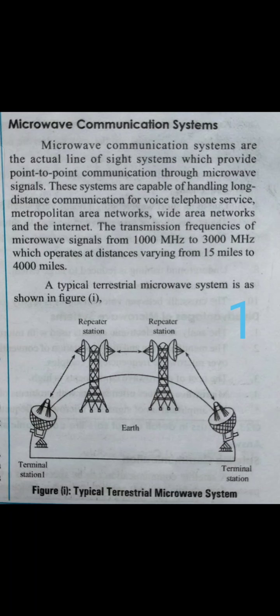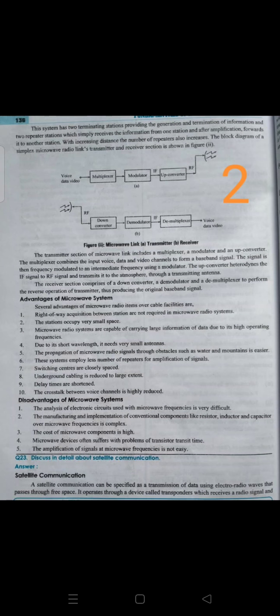The working mechanism is explained in the figure shown here. Voice, data and video are sent to the multiplexer. That multiplexed data is modulated by the modulator, and these intermediate frequencies are upconverted to radio frequencies in the air.